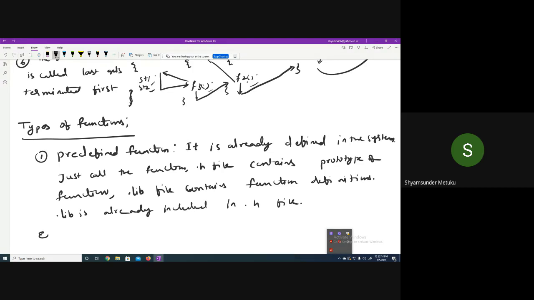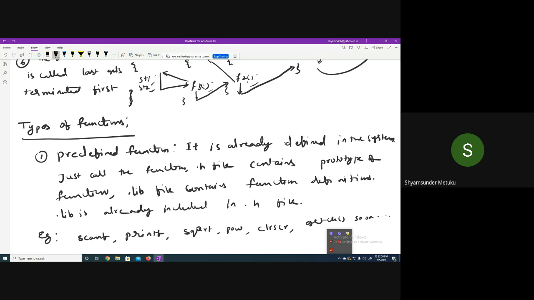Okay, some examples of predefined functions which we are familiar with are scanf and printf. Then something we are not familiar with called sqrt, square root actually. sqrt is one function, then pow is the power function. Then clrscr we are not using in Dev C++, in Turbo C we widely use this clear screen. Then getch also we are familiar with, and so on.